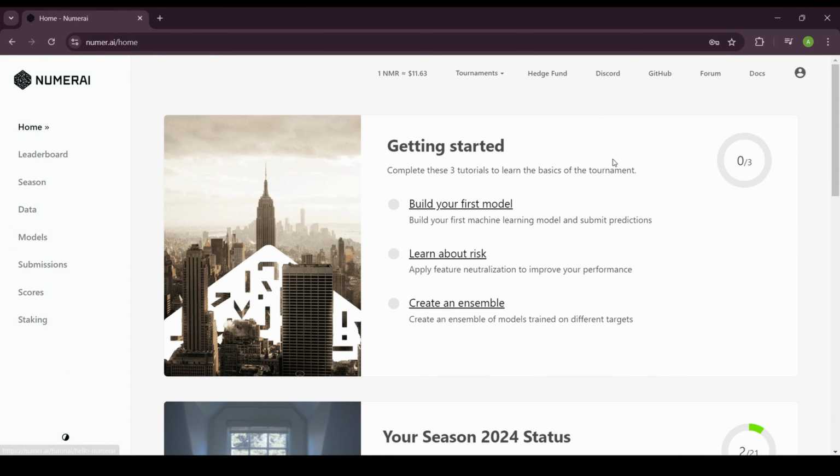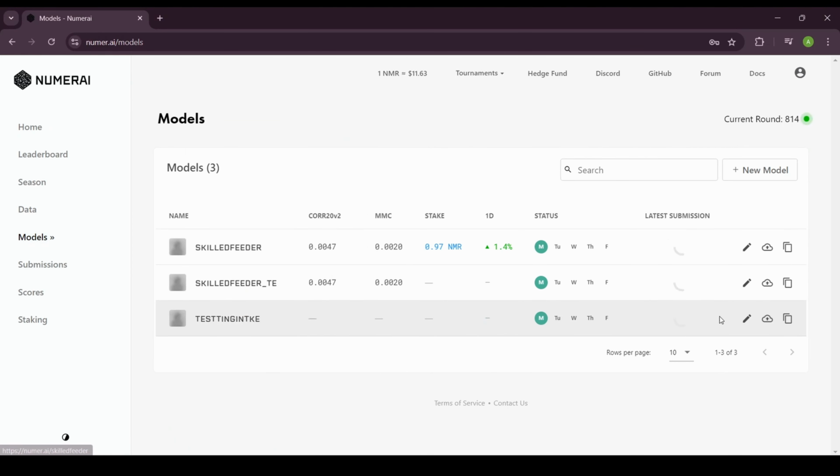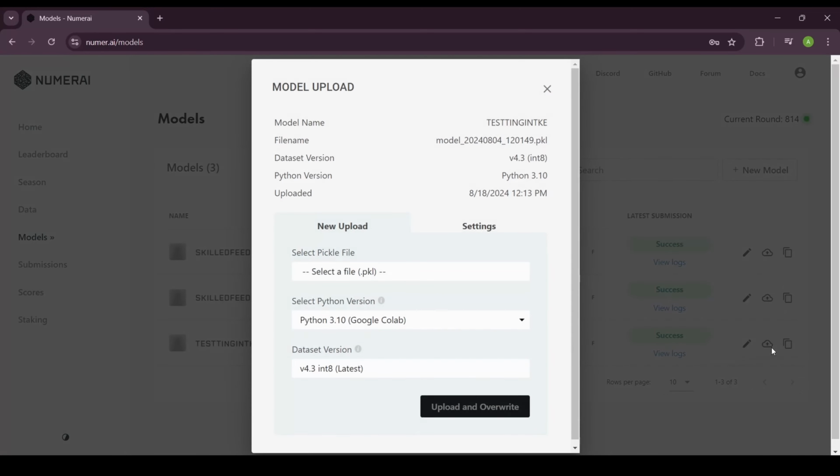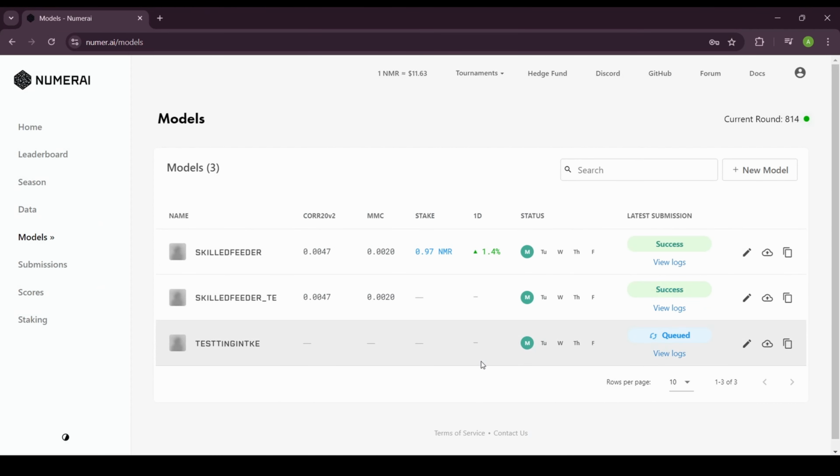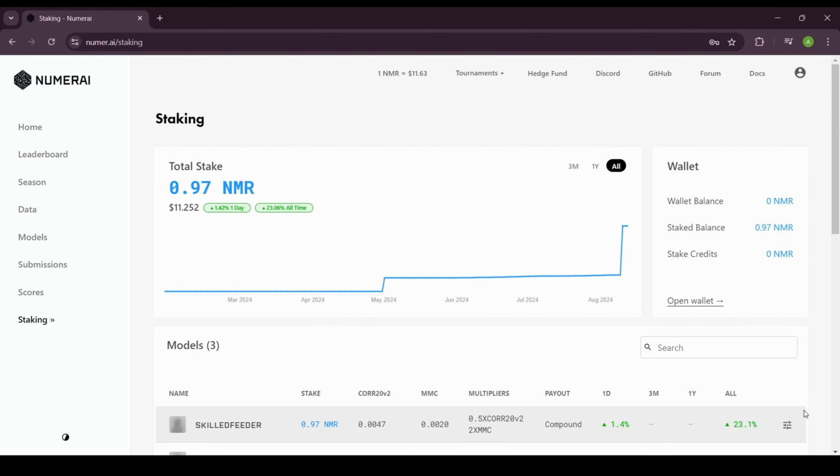Once you've downloaded the model that you're satisfied with, you can visit NumerAI's website, where you can create your own account and upload the file you've downloaded. From there, NumerAI will automatically generate live predictions daily. You can monitor your model's performance. For reference, here's an example of my model. I initially staked 0.2 of the NumerAI cryptocurrency and recently added 0.7 to the same model. I believe this is an error on my end, and staking it all on a single model probably wasn't the best decision.